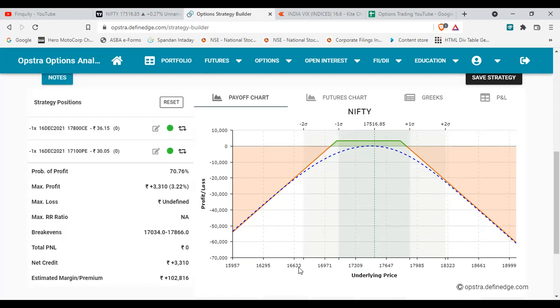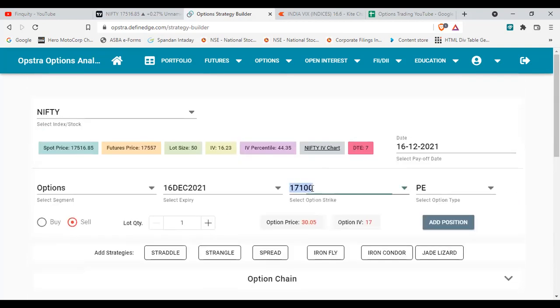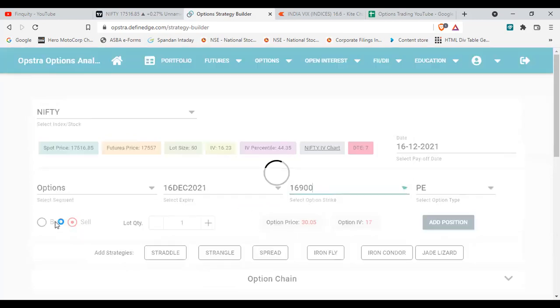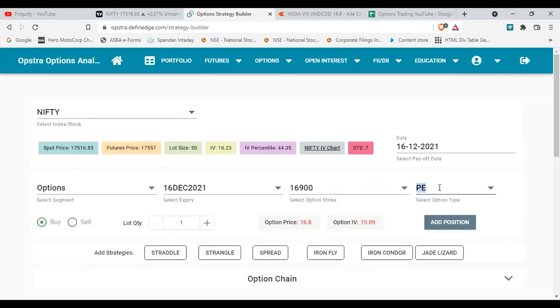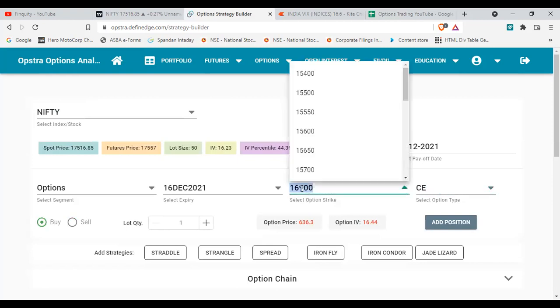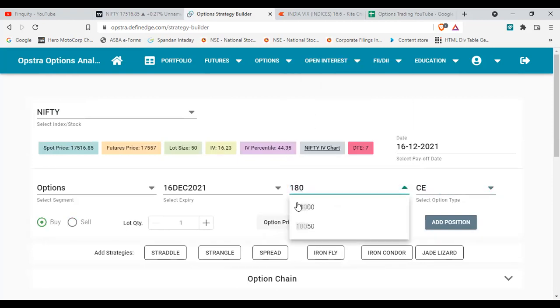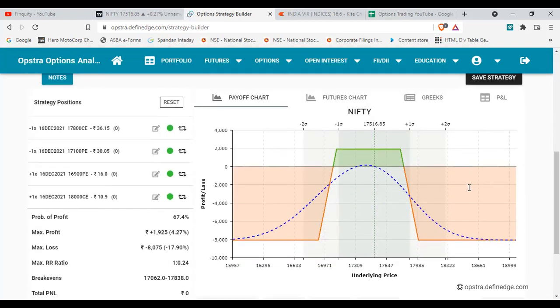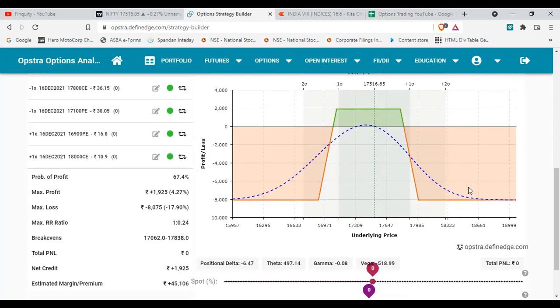And so I would suggest beginners to use hedging legs as well, so that the loss gets restricted in that case. So now we will buy the hedging position, the 16,900 put option buy, and the 18,000 call option buy. So this is our final position, and if we see, our maximum profit got reduced from 3,300 rupees to 1,900, so that is fine.